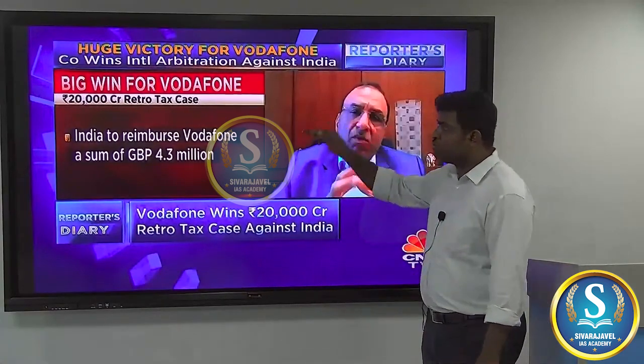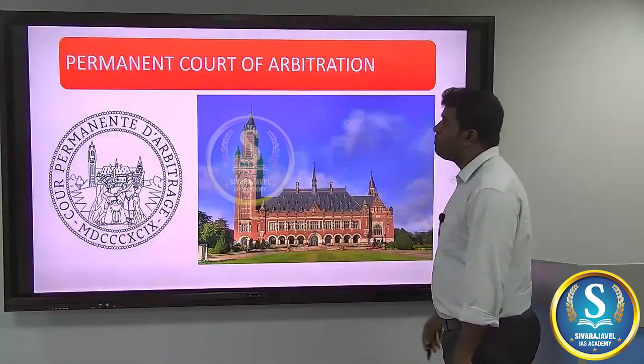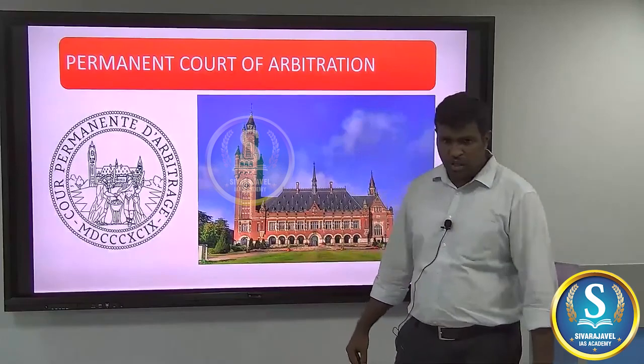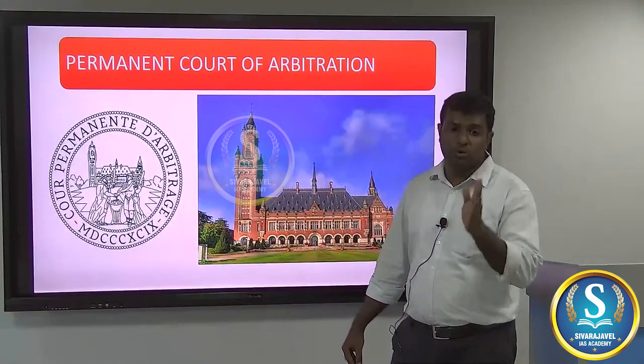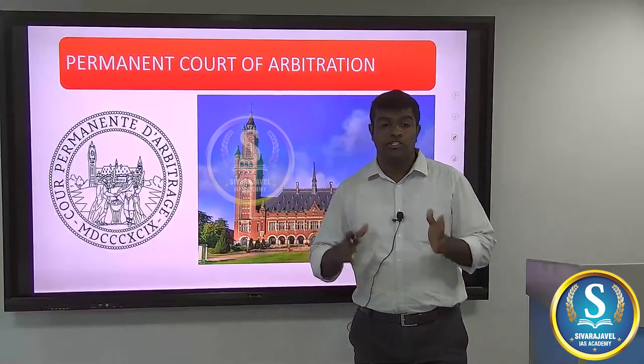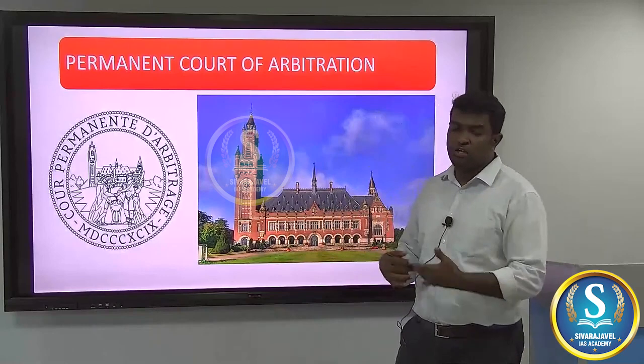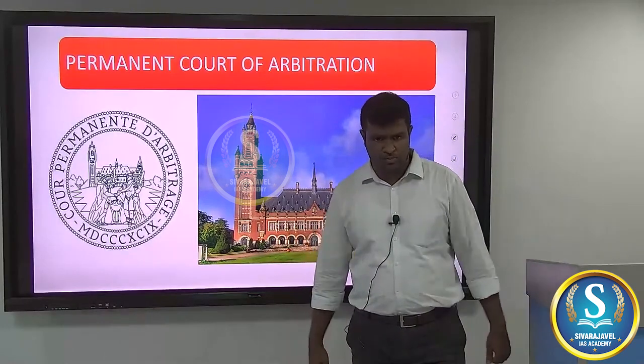And following the route of Vodafone, Cairn Energy also went to the Permanent Court of Arbitration. Well, this court ruled in favor of Cairn Energy, and it said that the Indian government needs to pay $1.4 billion to this company, roughly a little more than 10,000 crores.